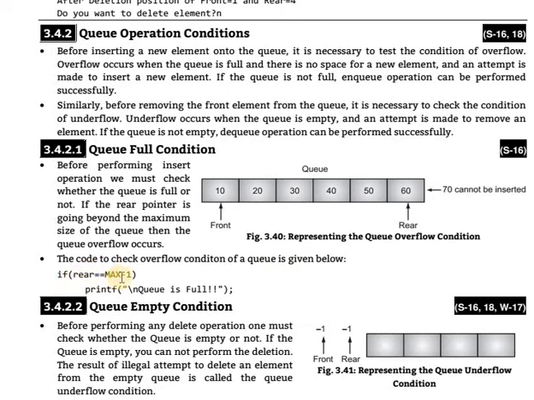Check if rear is equal to max minus 1. If this condition is true, then display Q is full. In this example, 70 cannot be inserted in this Q because the size of 6 was allocated at the initialization of the Q. So the next data element cannot be inserted into that Q.